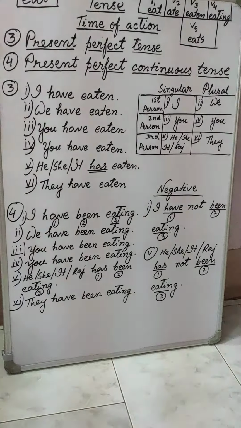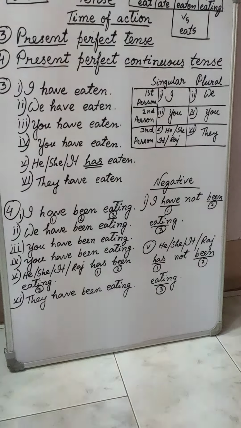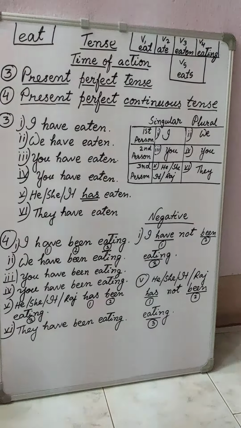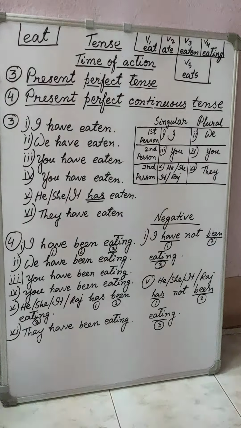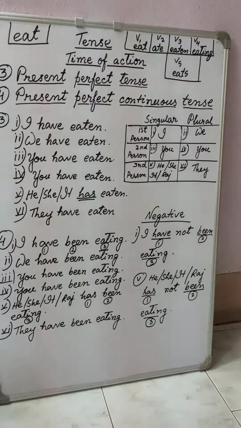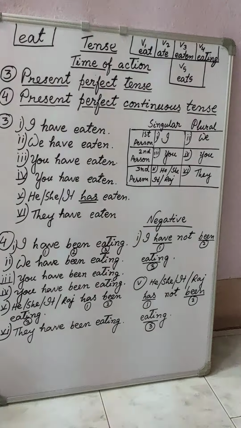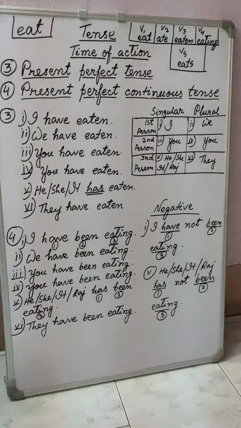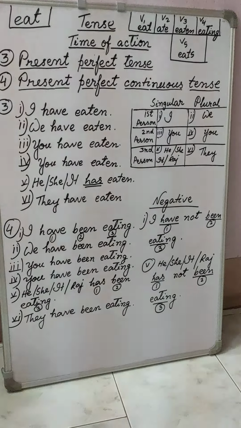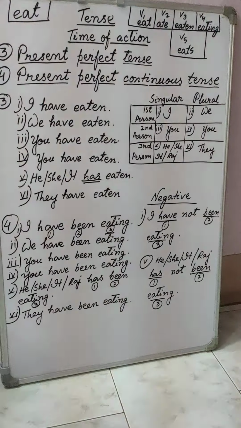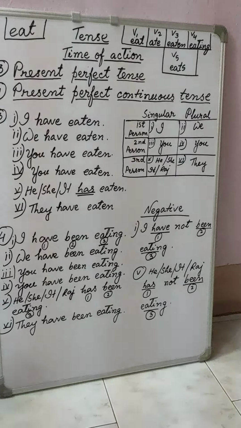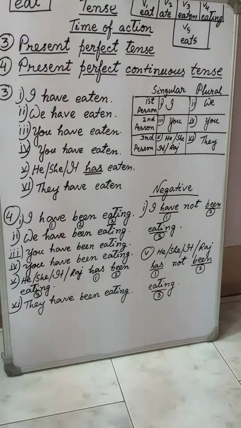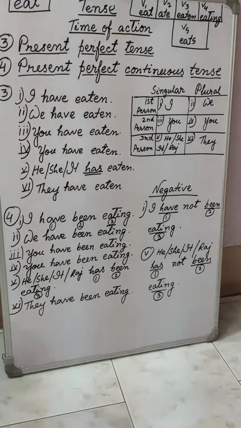So everywhere in present perfect tense, the auxiliary just after the subject is have. The only exception is third person singular number. And the previous day I showed you in written form how to make negative sentences in present perfect tense.